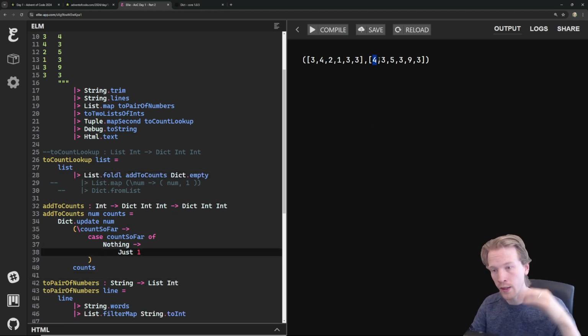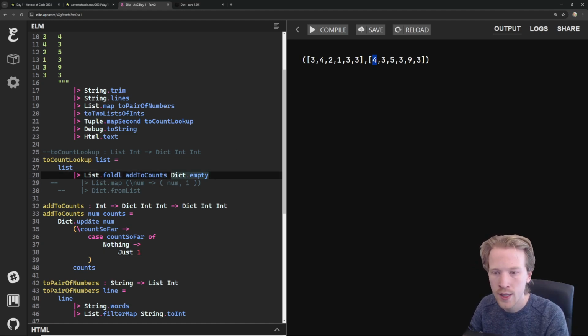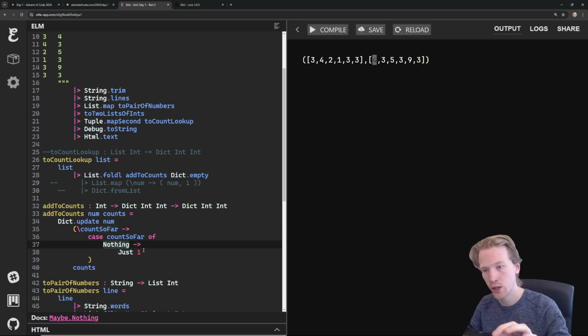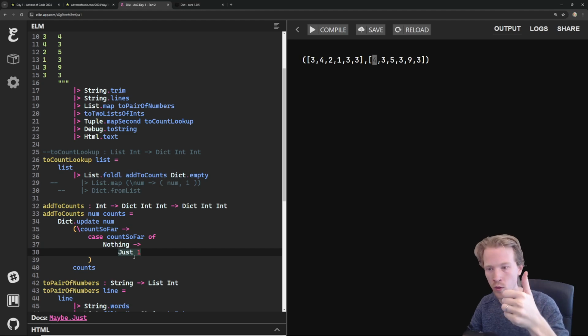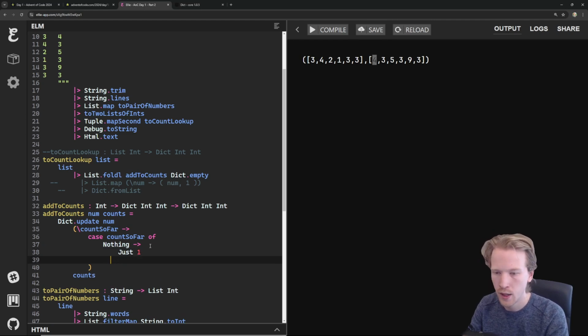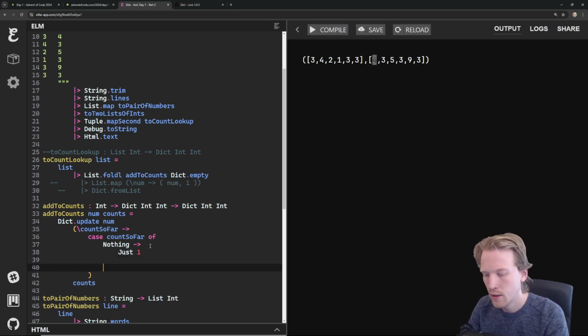So list.fold is going to work through these numbers one at a time. It's going to start with 4. So initially we're going to have an empty dictionary, and we are going to be looking at the number 4. And we're going to say, hey, let's update the entry for 4. And so this is like how many 4s we've seen. And since we just started running this loop, we've seen no 4s. So we're going to hit this nothing branch, and we're going to say, hey, this is my first 4. Let's insert a value here. Let's put in 1. So when I return just 1, we're saying set something in the dictionary to 1.